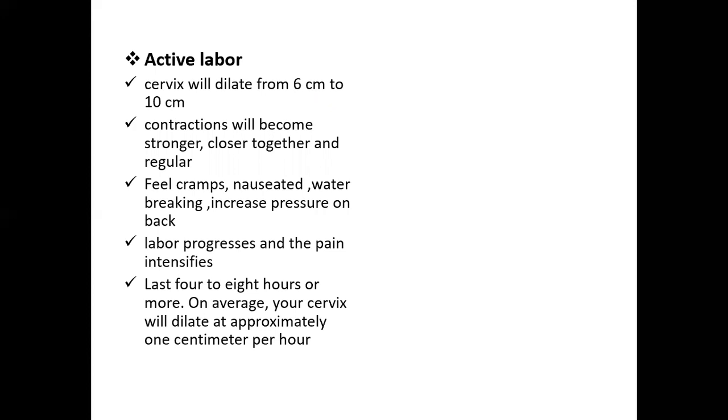The contractions tend to become stronger and come closer together and at more regular intervals. You tend to feel more cramps and nausea. There are chances that your water may break, and it may also increase the pressure on your bed. So all these things are quite common in the active labor phase.